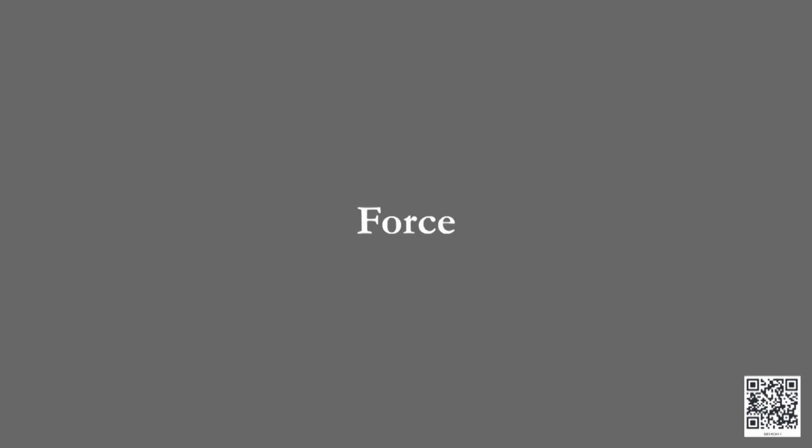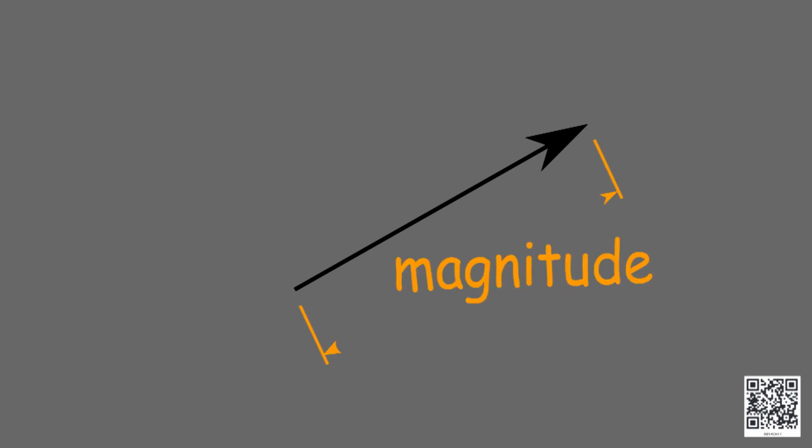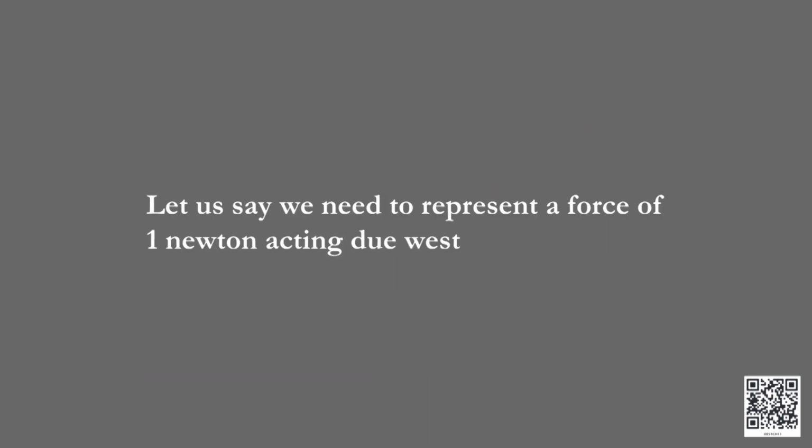How do we represent a force so that its magnitude and direction both are represented? A force is represented by a straight line with an arrowhead. The length of the line is proportional to the strength, that is the magnitude, of the force. The arrowhead represents the direction of the force. Let us say we need to represent a force of 1 Newton acting due west. How to represent this? So, we have to choose a scale.